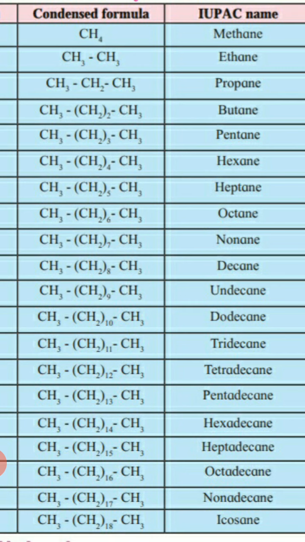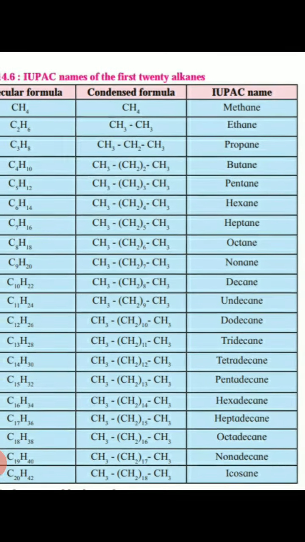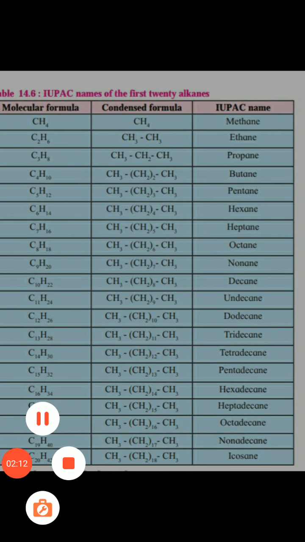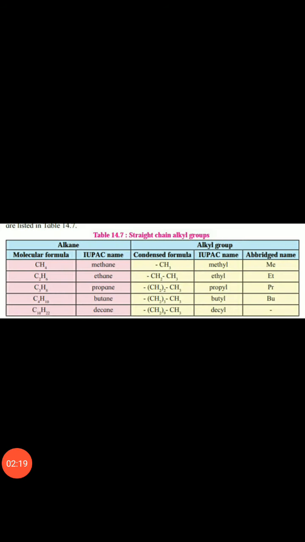In your standard, only up to 5. Mostly methane, ethane, and propane are involved in chemical reactions. But you must know the structures of methane, ethane, propane, butane, and pentane. So this is very important in organic chemistry. Next, the alkyl groups are derived from the alkane. Firstly we see methane, ethane, propane, butane, or pentane also.